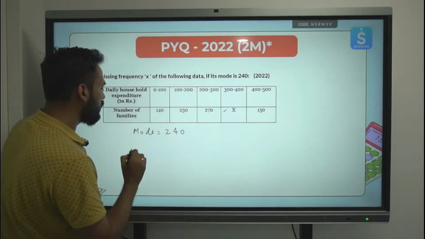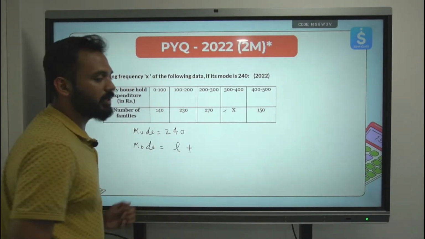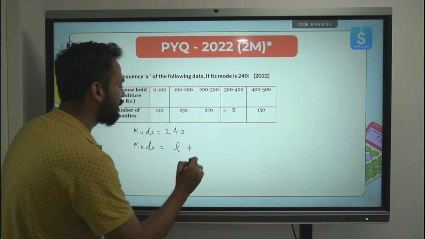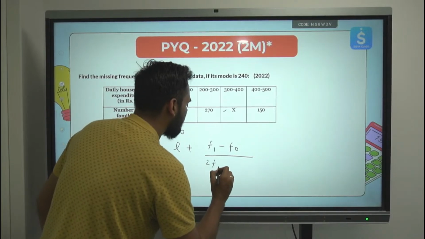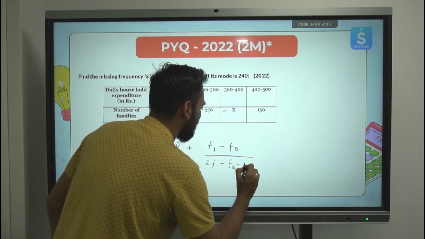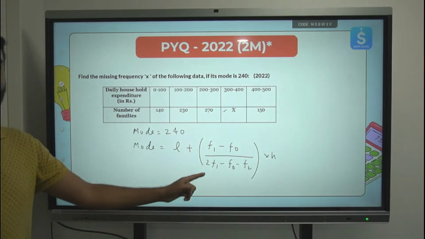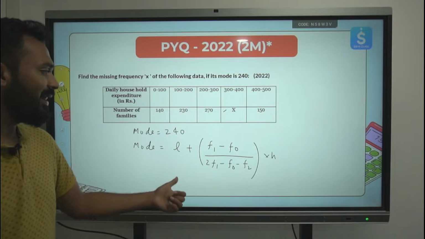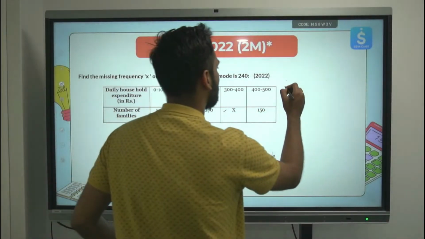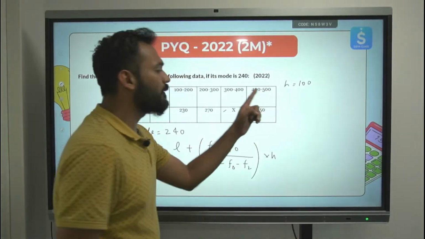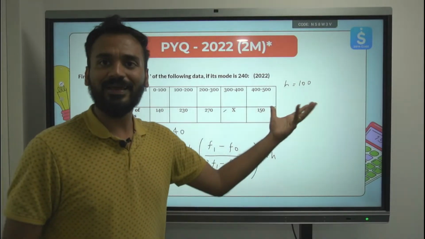To find out the mode, the formula which we use is L, the lower limit of the modal class, plus F1 minus F0 upon 2F1 minus F0 minus F2 multiplied by H. H is just the class size which is 100. If you carefully see, 500 minus 400, 100; 100 minus 0 is also 100; 200 minus 100 is also 100. Class size H is 100.